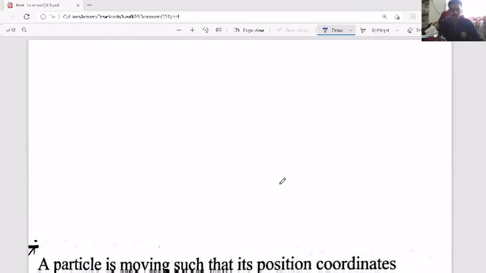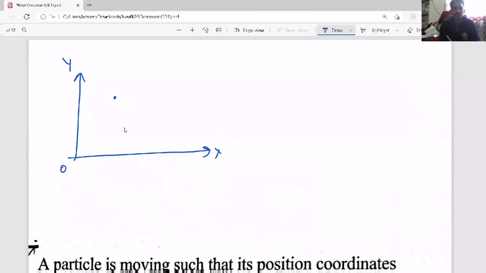Motion in two dimensions, or motion in a plane. So the very first thing we have to understand here is, suppose a particle is located at one point. First of all, we should know about the coordinate axis system. When you consider the coordinate axis system and the particle is moving from one point to another point, then its coordinates change, both the x coordinate as well as the y coordinate, from x1, y1 to